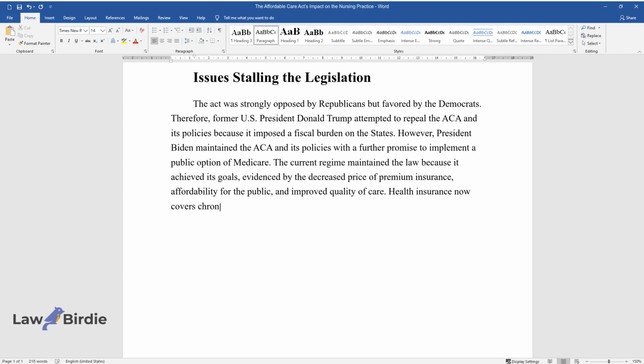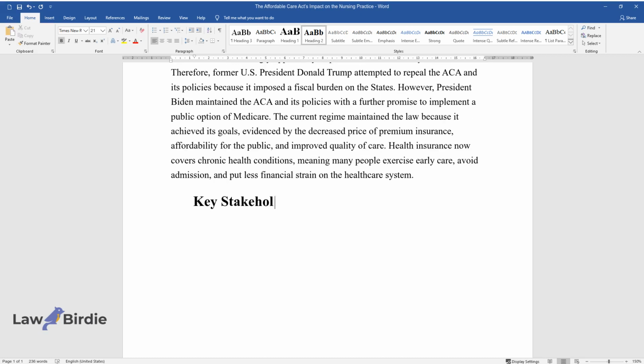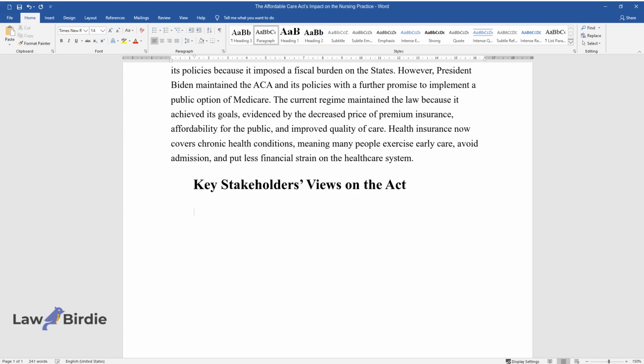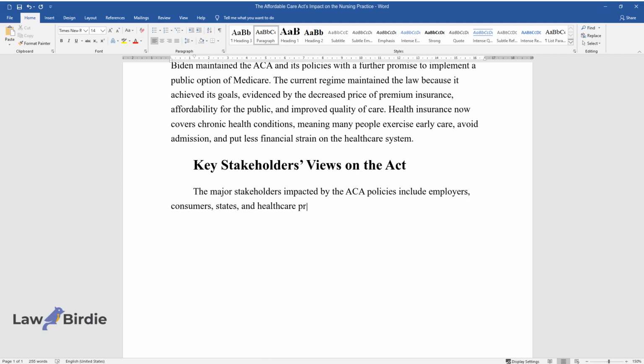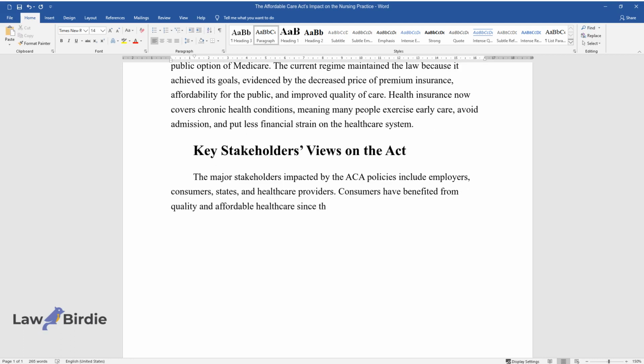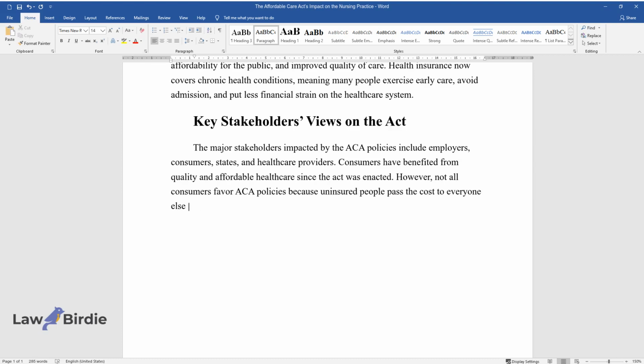Health insurance now covers chronic health conditions, meaning many people exercise early care, avoid admission, and put less financial strain on the healthcare system. Key stakeholders' views on the act. The major stakeholders impacted by the ACA policies include employers, consumers, states, and healthcare providers. Consumers have benefited from quality and affordable healthcare since the act was enacted. However, not all consumers favor ACA policies because uninsured people pass the cost to everyone else, besides high taxes for those in the high-income group.